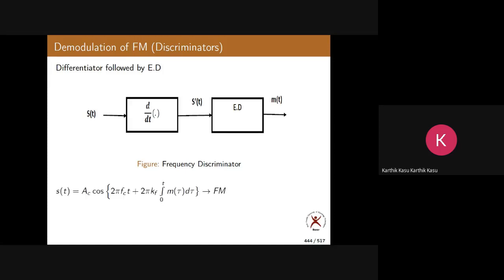Now let us go to s of t. This is the equation of FM signal: A_c cos(2 pi f_c t plus 2 pi k_f integration 0 to t m of tau d tau). Now, if you apply s of t here to the differentiator, you get s dash of t.